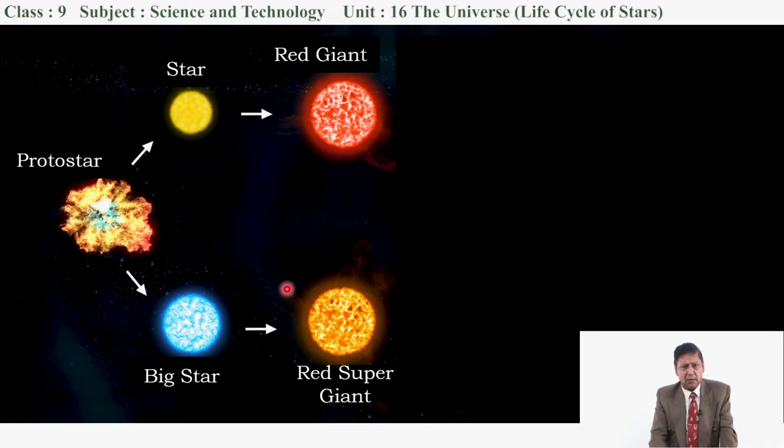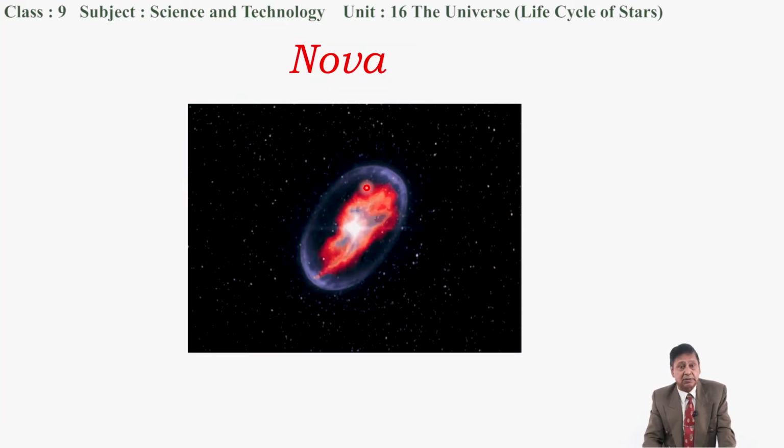Now I want to tell you about the nova. What is nova exactly? In this red giant star, the outer part contains very little hydrogen, which continues nuclear fusion, but when it finishes, then it explodes. Now the outer envelope of the red giant star explodes, and this explosion is called nova.